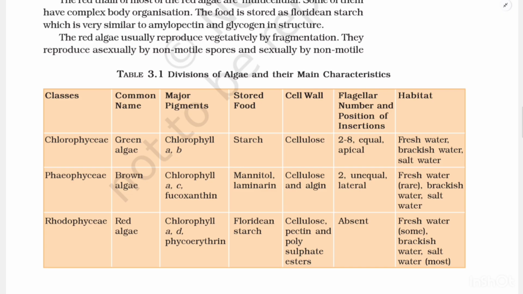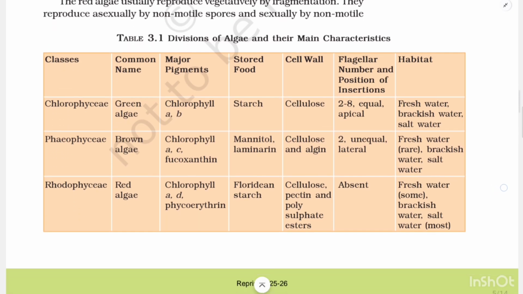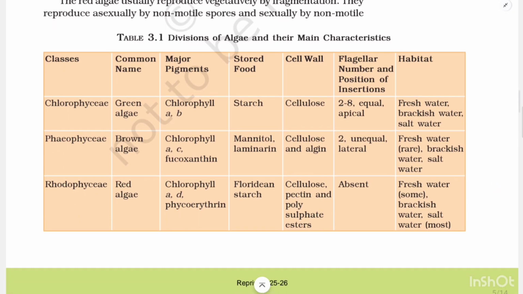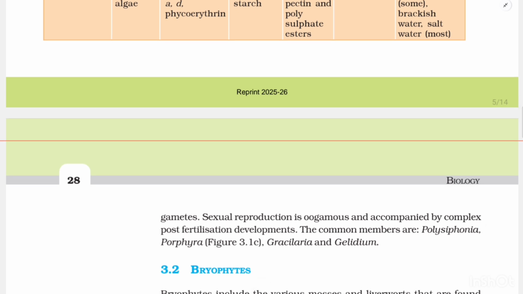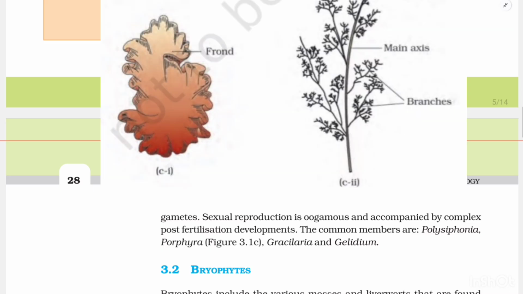The red algae usually reproduce vegetatively by fragmentation. They reproduce asexually by non-motile spores and sexually by non-motile gametes. Sexual reproduction is oogamous and accompanied by complex post-fertilization developments. The common members are Polysiphonia, Porphyra, Figure 3.1c, Gracilaria and Gelidium.